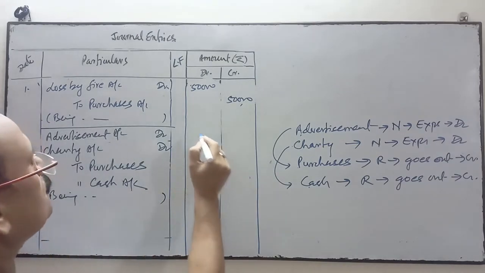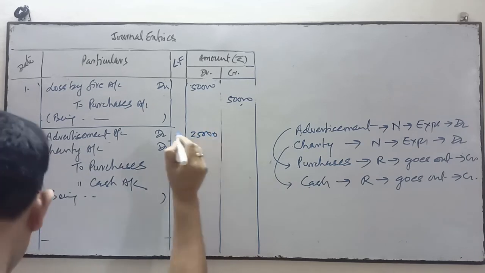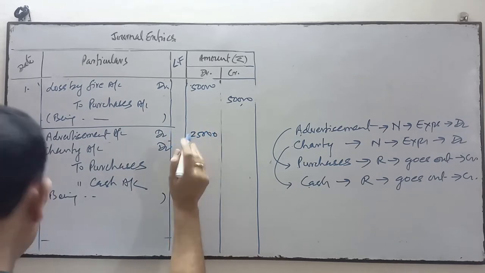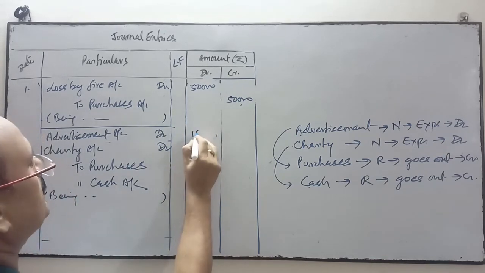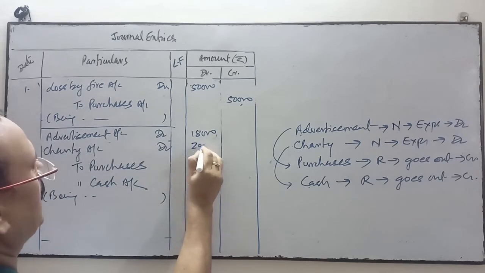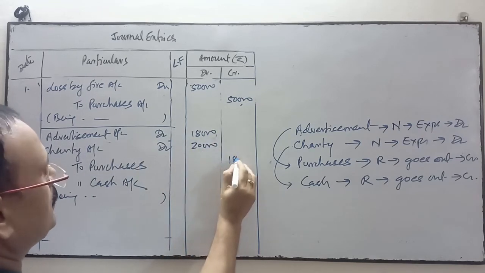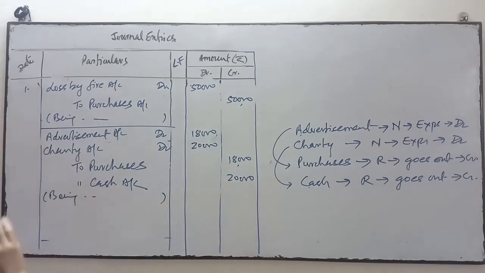So how much goods have you given? You have given 18,000 goods as a free sample and 20,000 as charity. So 18,000 will be in the purchase and 20,000 will be in the cash.